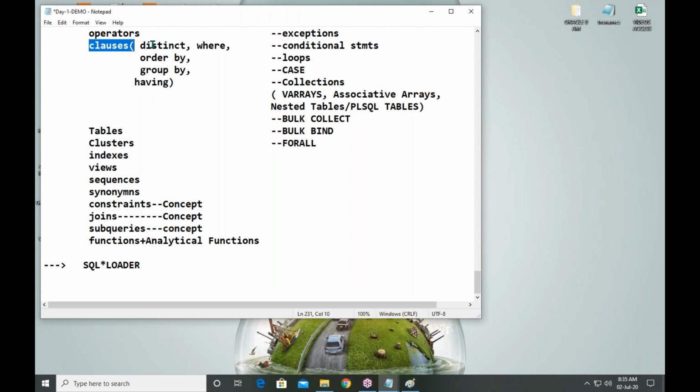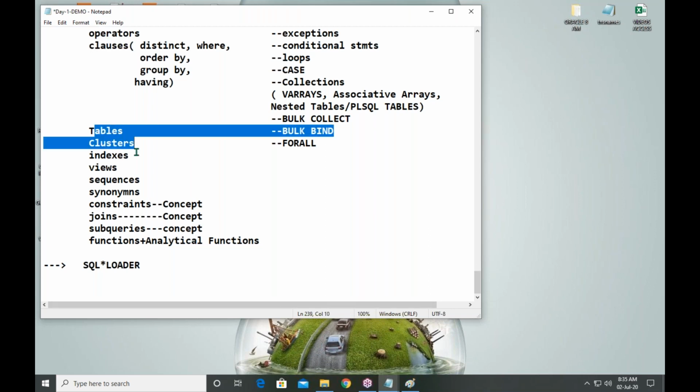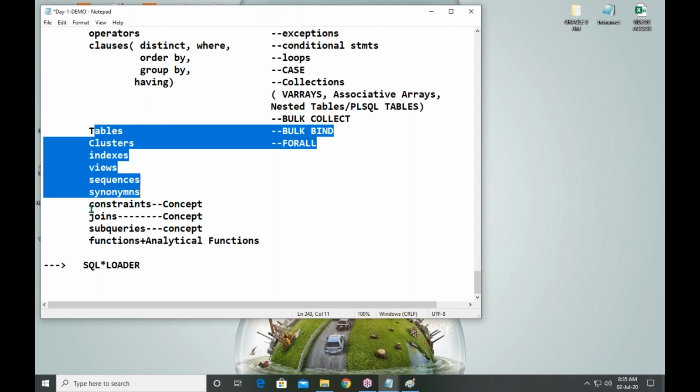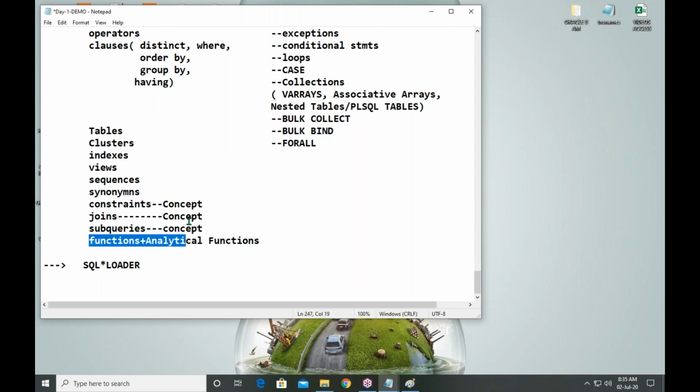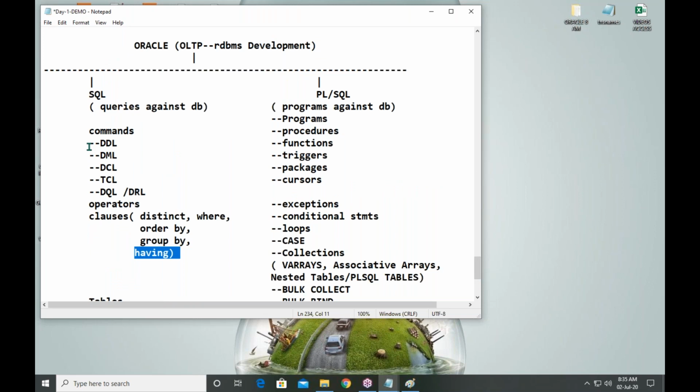It is a collection of commands, keywords, operators, objects, concepts, constraints, joins, subqueries, functions, and these are known as classes. And there are different types of commands. Total 14 commands are there.